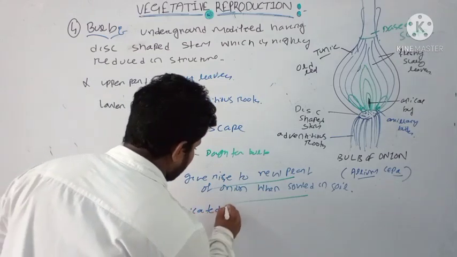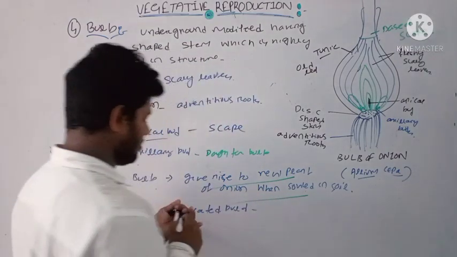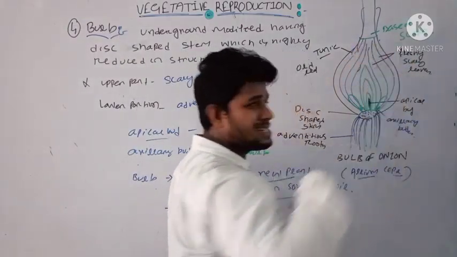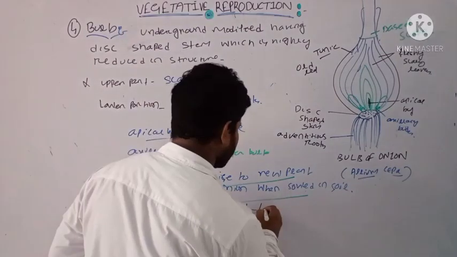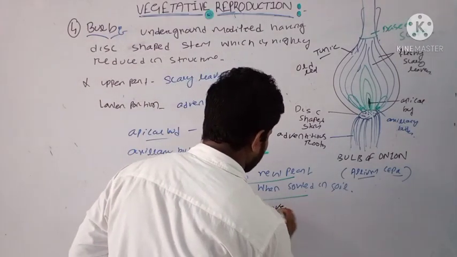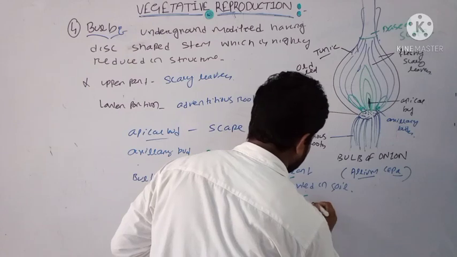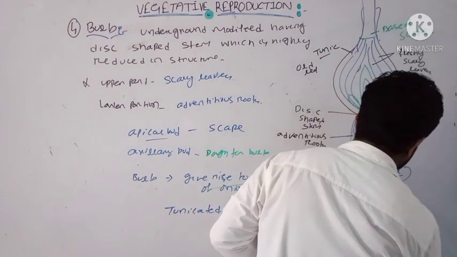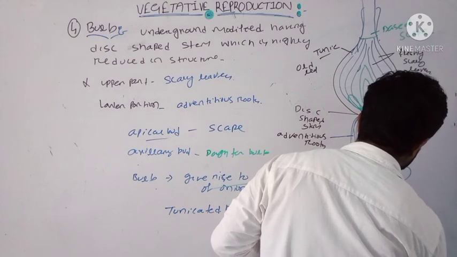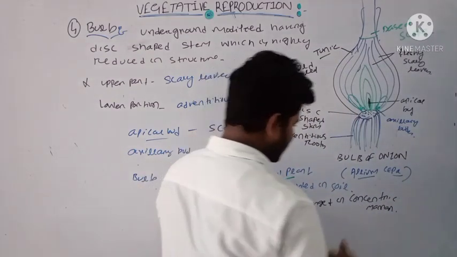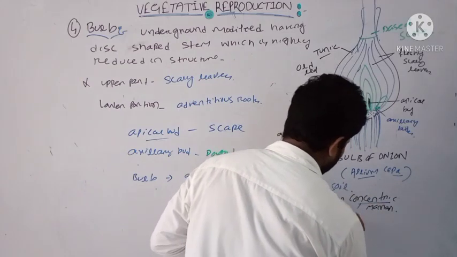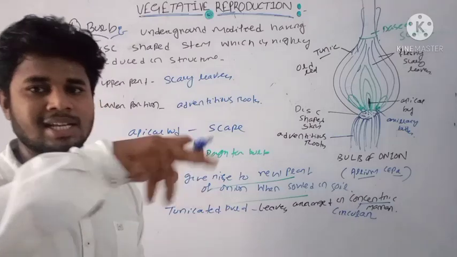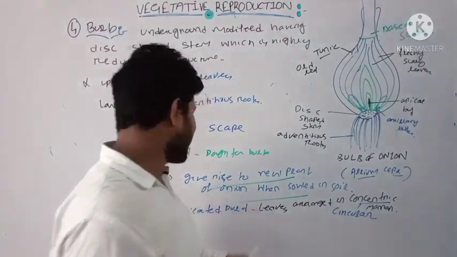Why is it known as a tunicated bulb? Because here you can see the leaves are arranged in a concentric manner. Now what is concentric? Concentric means circular arrangement. They are arranged in a circular manner, that's why they are known as a tunicated bulb.